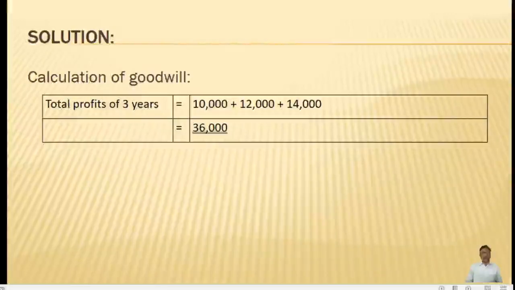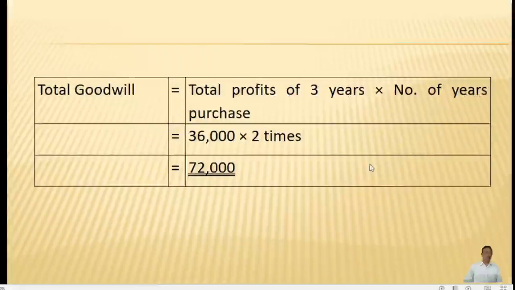Suppose instead of this, if they have asked for average profits of the 3 years, then we have to add 3 years profit divided by the 3 years so as to get the average profits. But in this problem, it is clearly mentioned that it is the total profit. So here I have taken only the total profit. Now we will find out the goodwill.